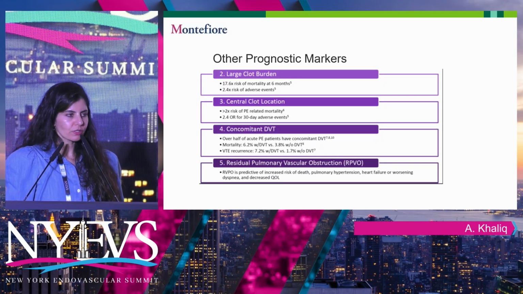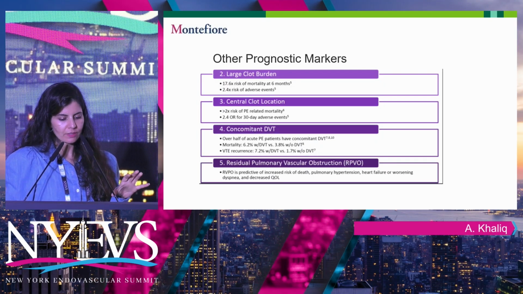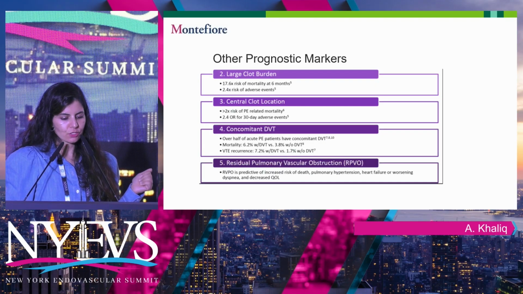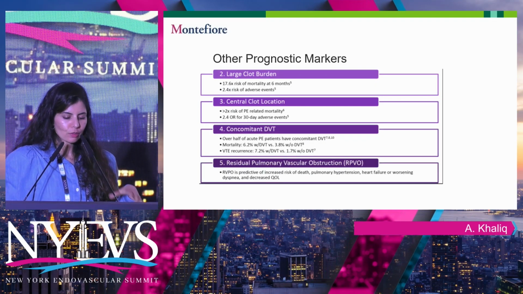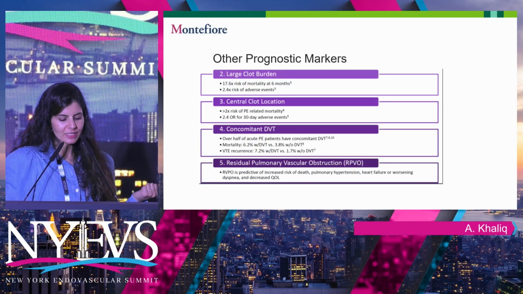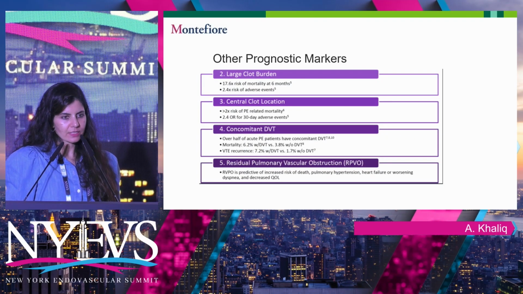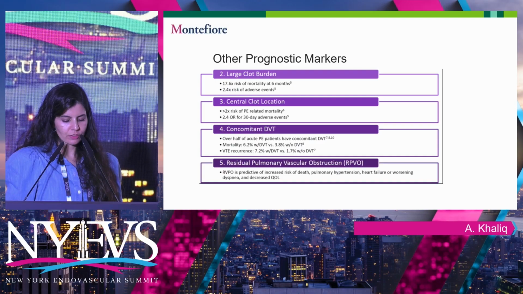Some of the other prognosticators which are not captured in those two algorithms as I showed you would be clot burden, the central location of a clot, concomitant DVT because we are concerned that there may be a second hit, and residual pulmonary vascular obstruction after your procedure.